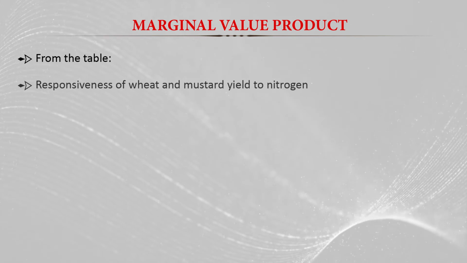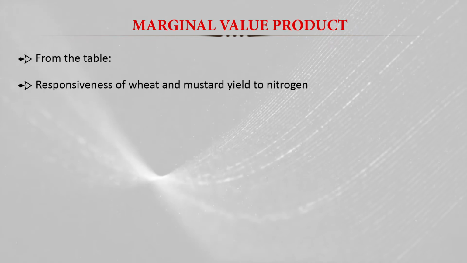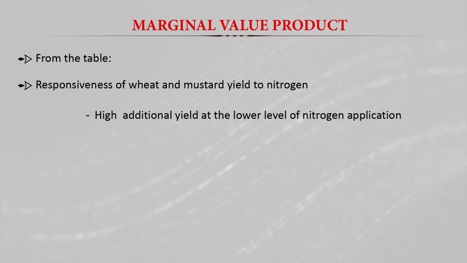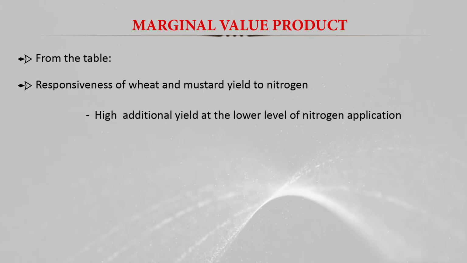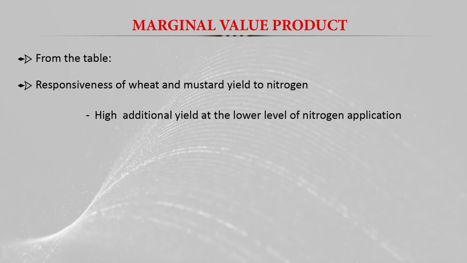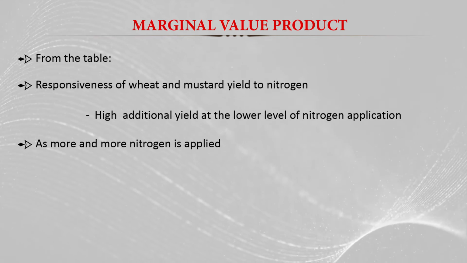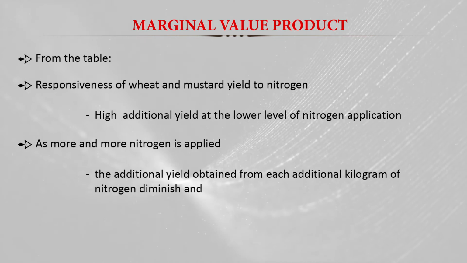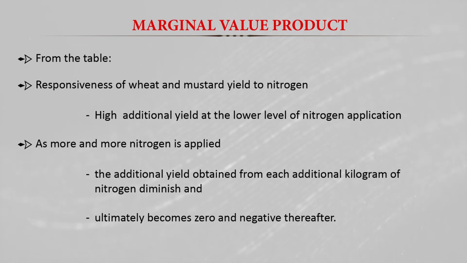You can understand the responsiveness of wheat and mustard yield to nitrogen. There is a high additional yield at the lower level of nitrogen; when we apply the initial 10 kg, there was a much larger increase than with the next 10 kg increase in fertilizer. So at the initial level there is a high additional yield, and as more and more nitrogen is applied, the additional yield obtained from each additional kilogram of nitrogen diminishes, and ultimately becomes 0 and thereafter negative.